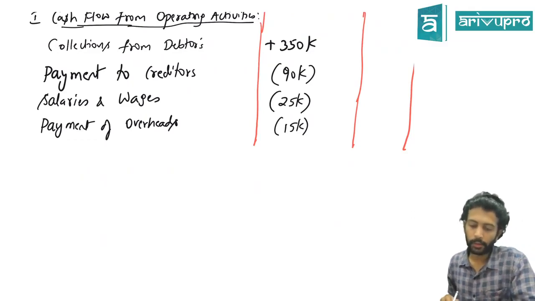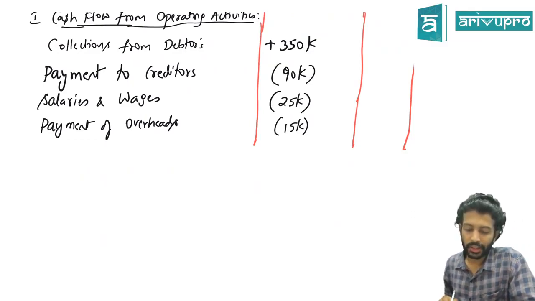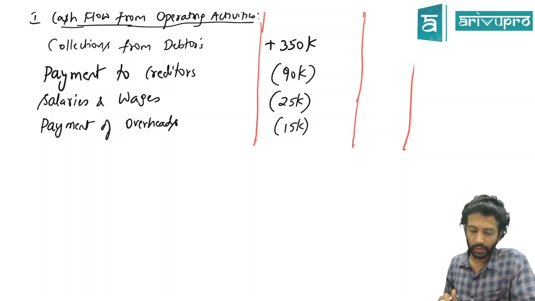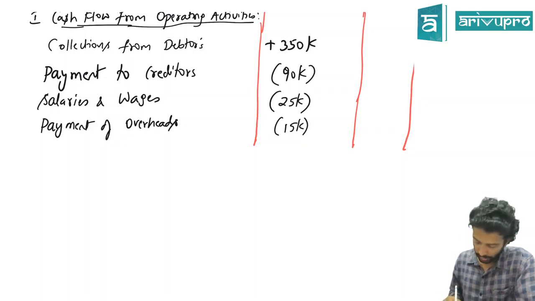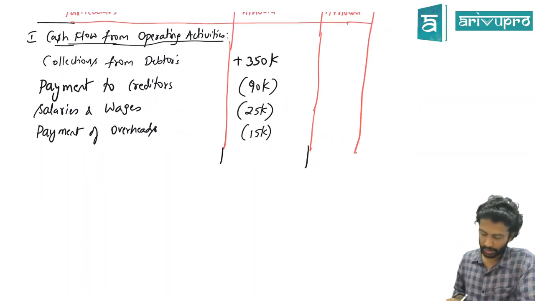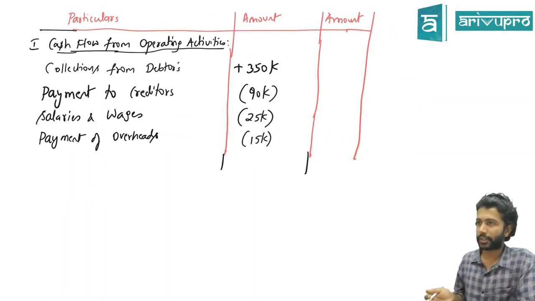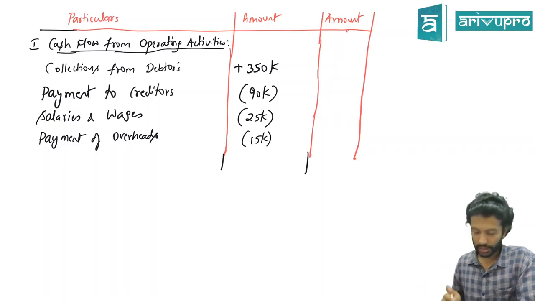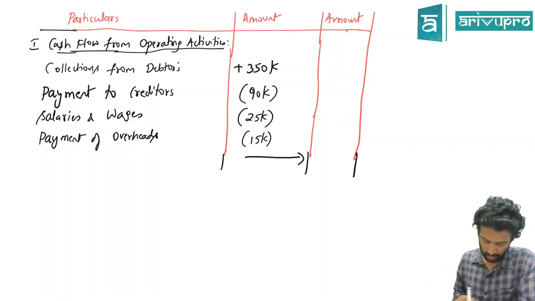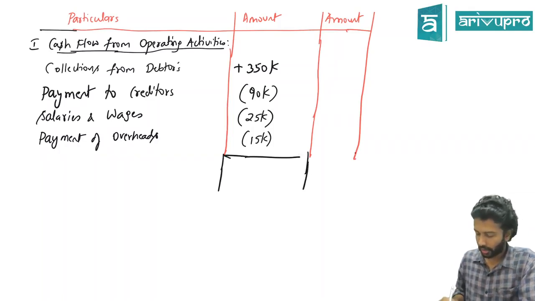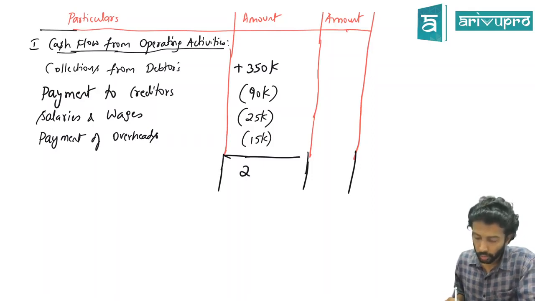Next is what? Fixed assets, debentures, bank loan, all these are other than operating. How about taxation? Taxation, operating. So first we will sum this up. Tax will have to give a separate disclosure as per AS3. You can't club it here, just have to show it separately. So add everything of this. Or maybe here only you can show and plug everything, that's fine, since you kept this as an amount column. How much? 2,20,000.